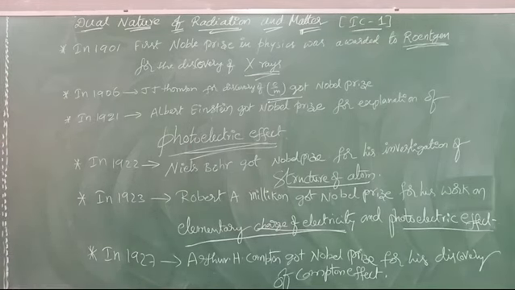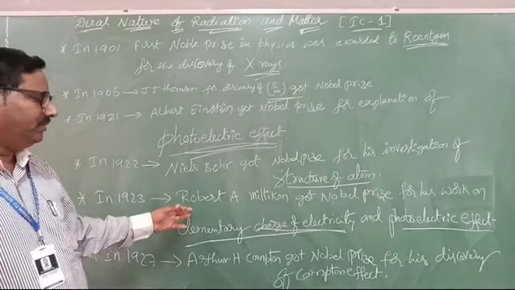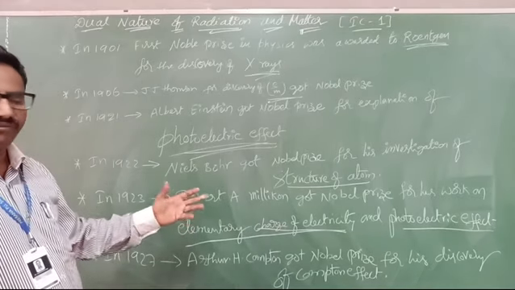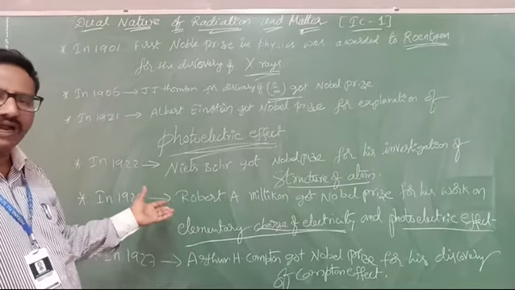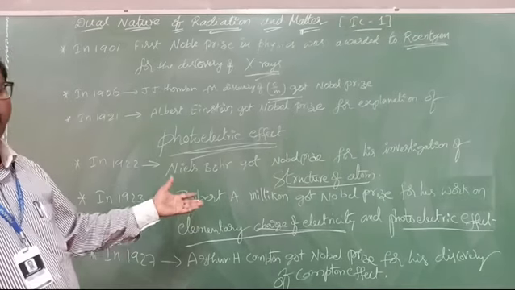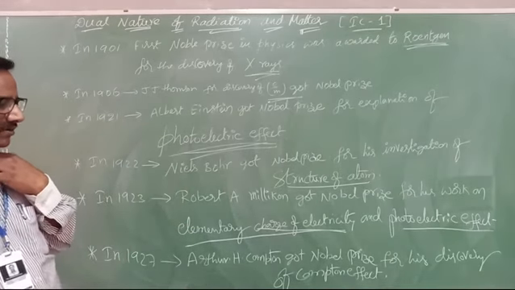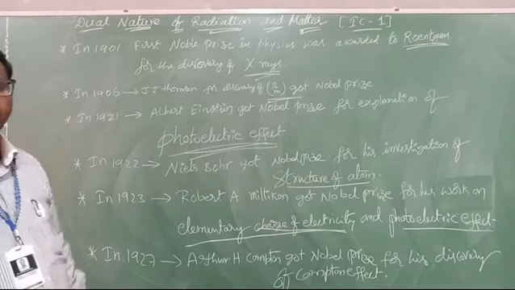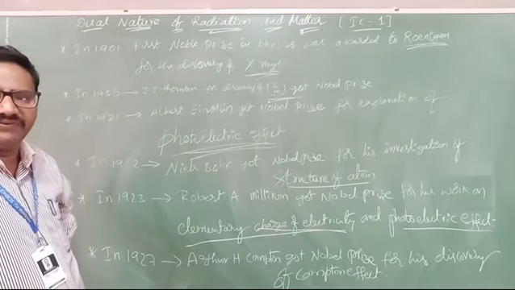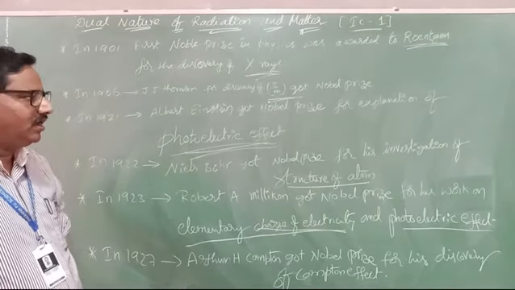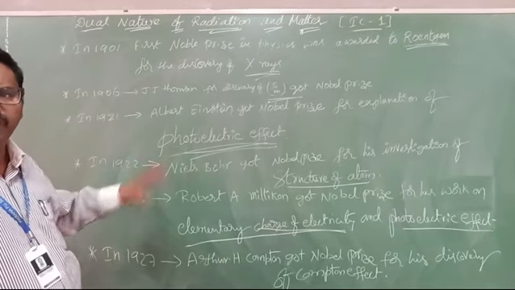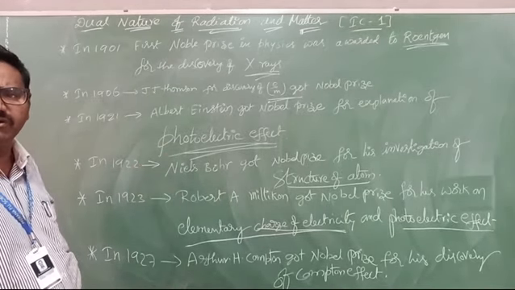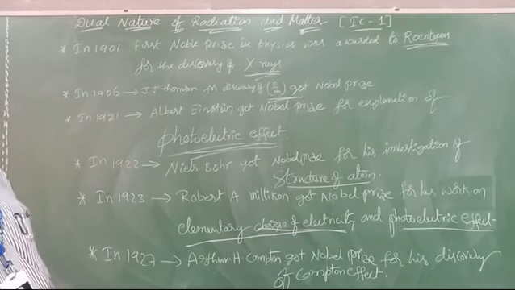In 1923, Robert Millikan got the Nobel Prize for both the photoelectric effect and the elementary charge of electricity. In 1927, Compton got the Nobel Prize for the Compton effect.